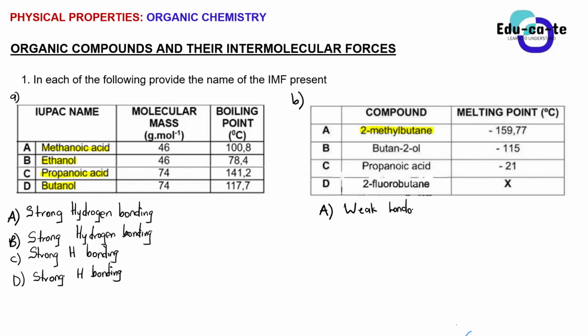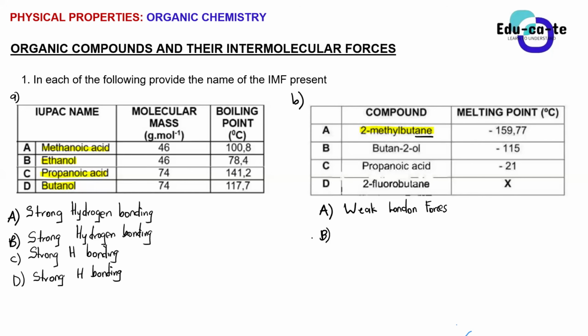Yes, 2-methyl-butane. You can hear by the way this name ends: butane, ane. So it's an alkane. Alkanes have got weak London forces between their molecules. So between two molecules of 2-methyl-butane, the interaction between them is going to be weak London forces.